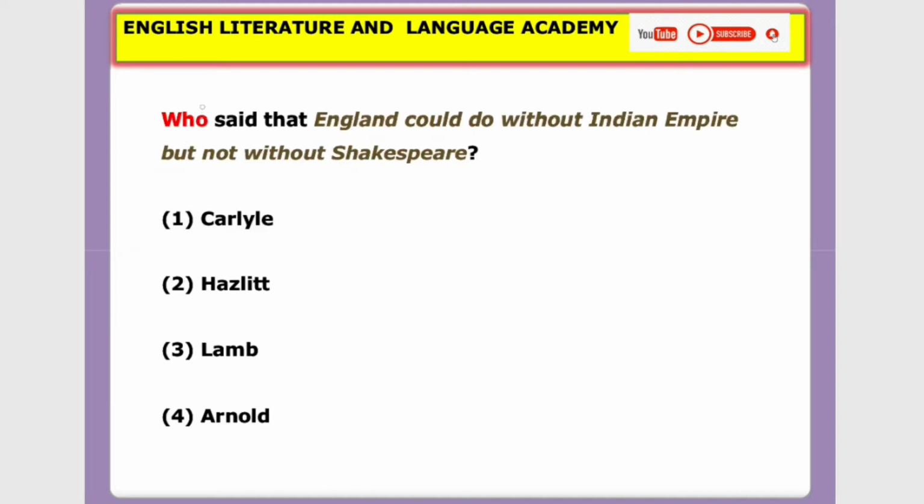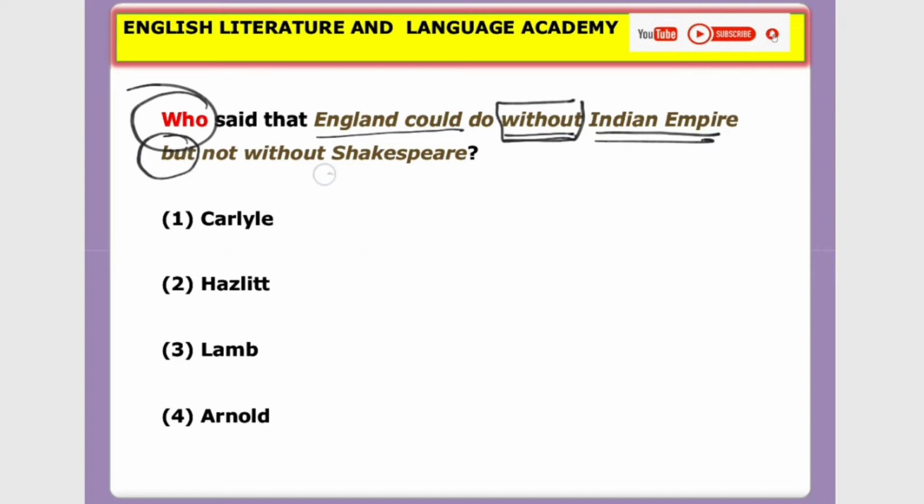The question reads: who said that England could do without Indian Empire, but not without Shakespeare? It means the British can lose the Indian Empire but not Shakespeare. Here, let's see the options. Option 1, Carlyle.